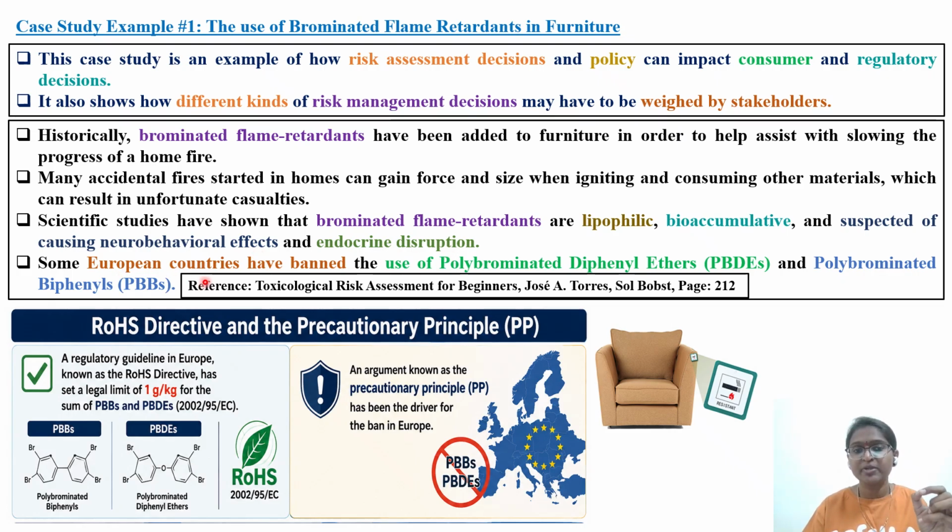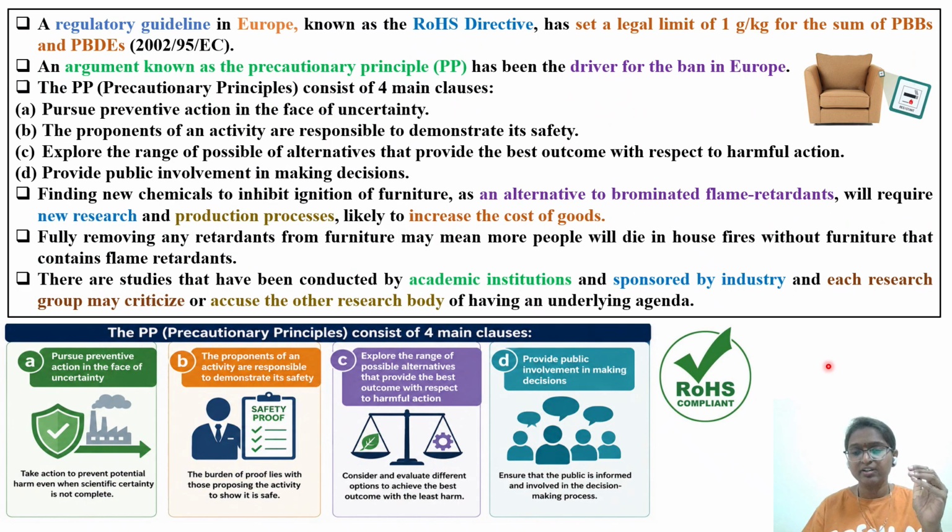So some European countries have banned the use of polybrominated diphenyl ethers, that is PBDE, and polybrominated biphenyls, that is PBBs. Okay, this is the concept. Now, in these European countries, these particular flame retardants have been banned. So, if you are banning them, then you have to replace them with some other alternative. That comes again, the 3R principle will come into existence. So, we'll see. Because you cannot risk the population under burning. Okay, you have to replace it with alternate flame retardants.